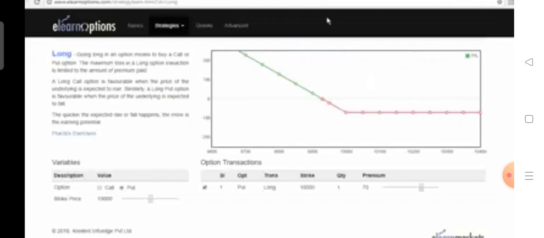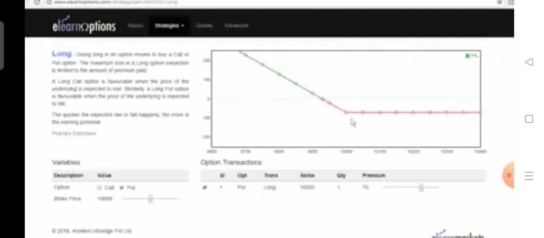As we can see here from the diagram, if the price is above 10,000, which is our strike price, the buyer of a put option incurs a loss of the premium amount. So he has a fixed loss of premium, 70 rupees, if the spot price on expiry is higher than the strike price. Say if the settlement is 10,250, we have a fixed loss of 70. If the settlement price is 10,300 or 350, even then we have a loss of 70 rupees.